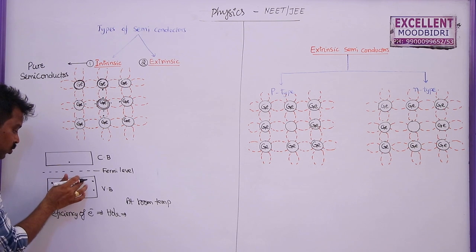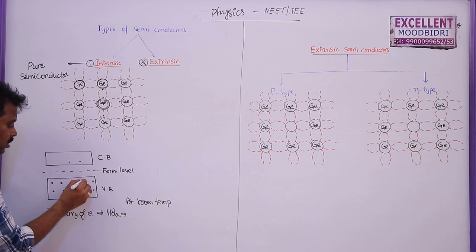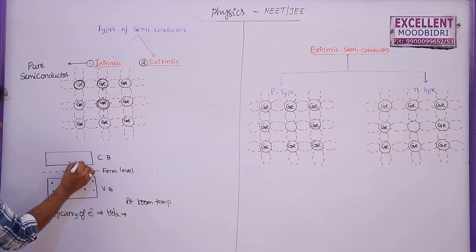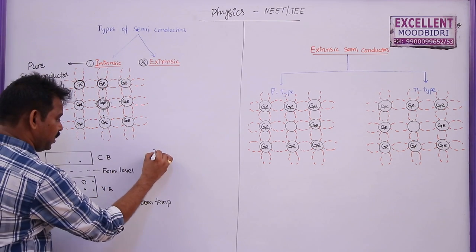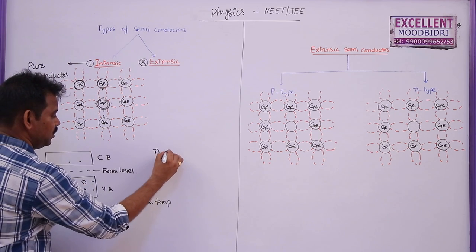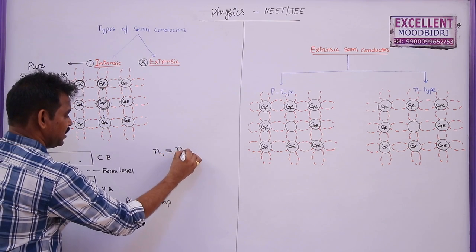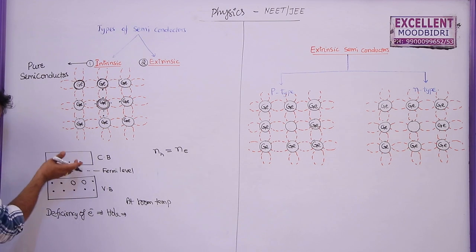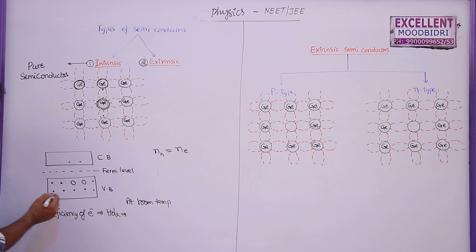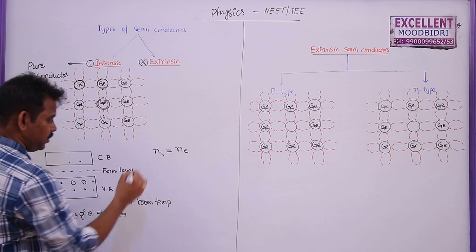If two electrons jump from here to here, two holes will be formed here. That means in an intrinsic semiconductor, the number of holes formed is exactly equal to the number of electrons in the conduction band. If two electrons jumped here, two holes will be formed. So the number of holes is equal to the number of electrons.